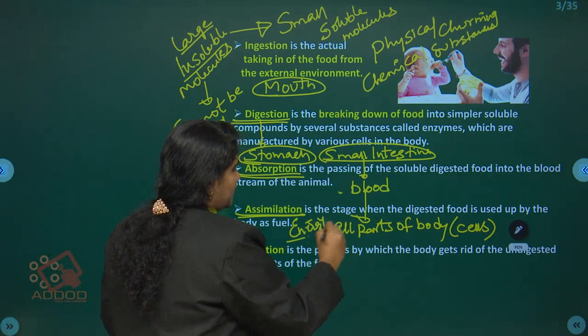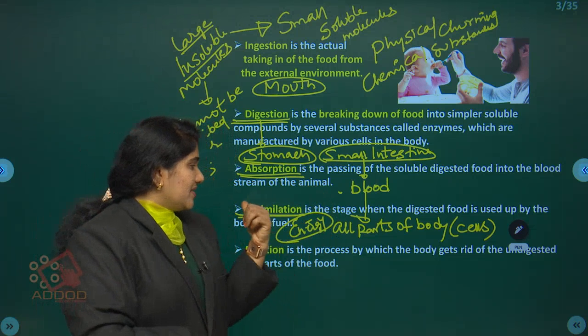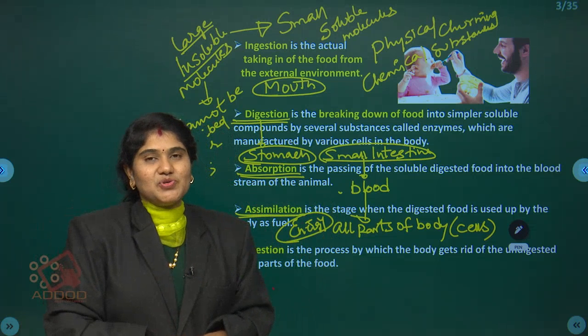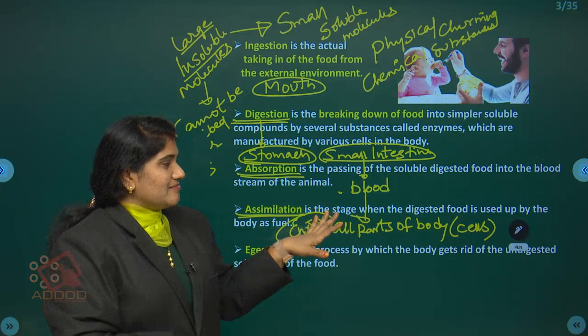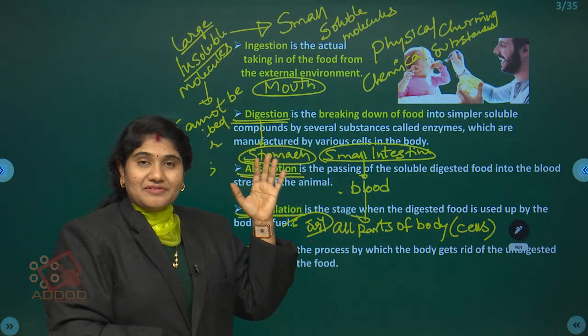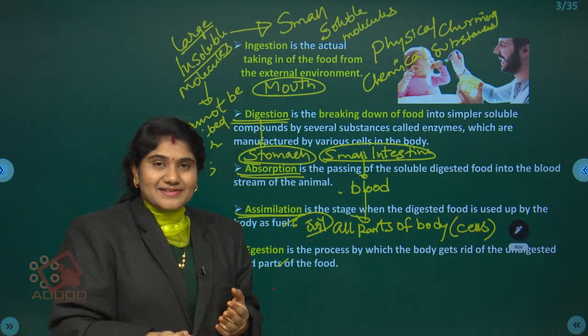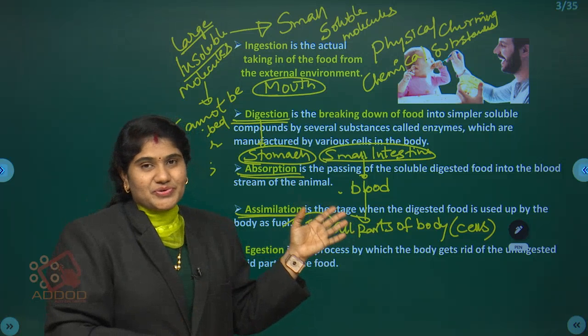So in the assimilation process, what is produced? Energy. Here, in the assimilation process, the energy is produced from the digested food materials. And till here, nutrition means the process of intake of food, digesting it, and using it for the production of energy. We have seen that.